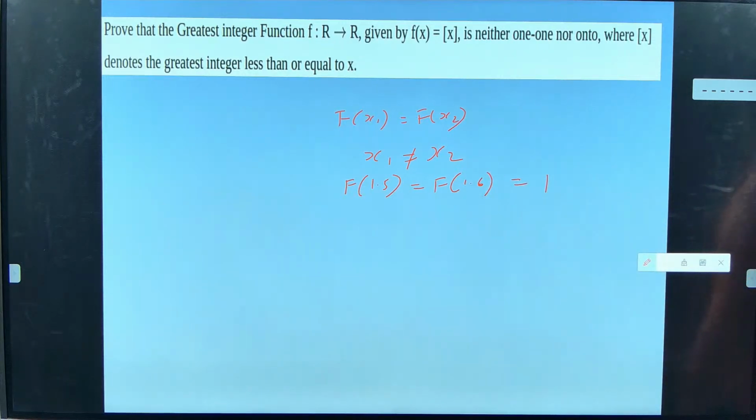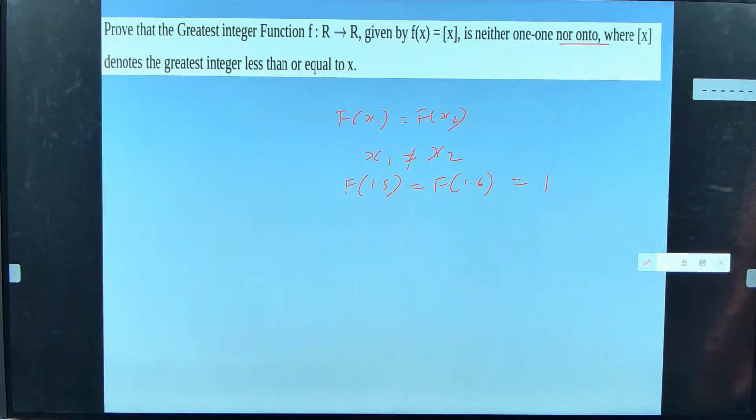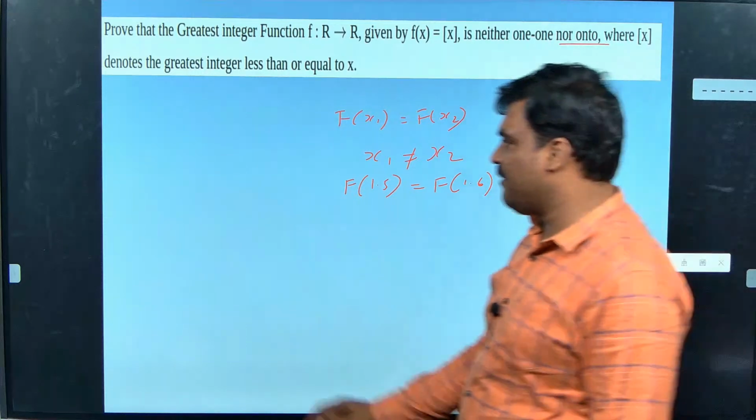Clear, guys? Does anyone have a doubt about why this is not 1 to 1? Okay, why is this not onto? They also told it is not onto. Why? Sir, because you can never get 1.5 as an output. Yeah. Input will give 1.5. No, yeah. No decimal number will be mapped. No decimal number will be mapped.